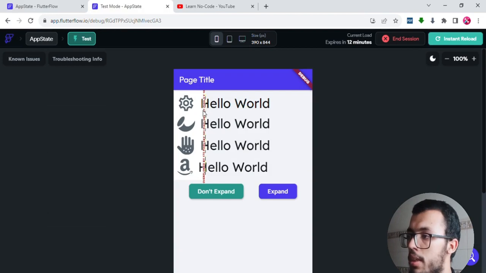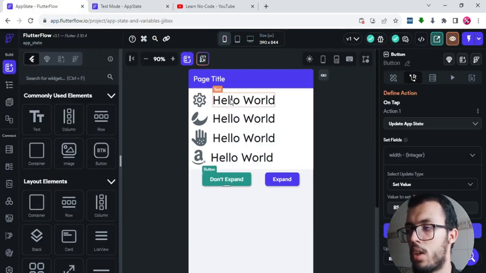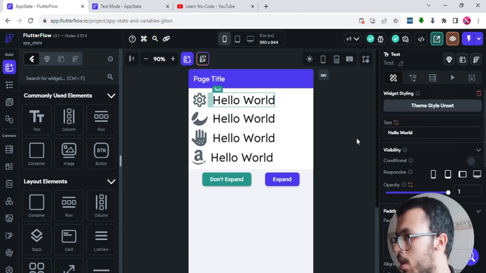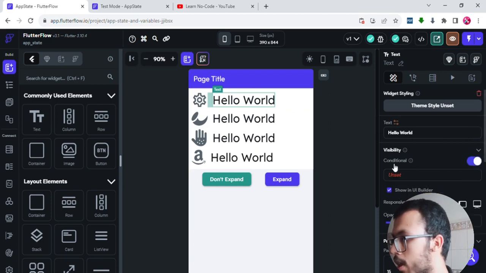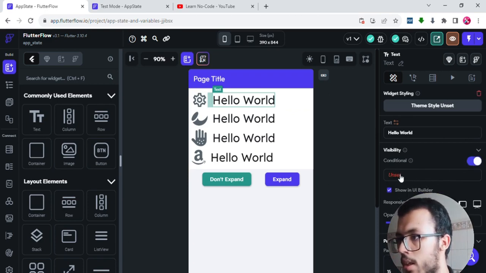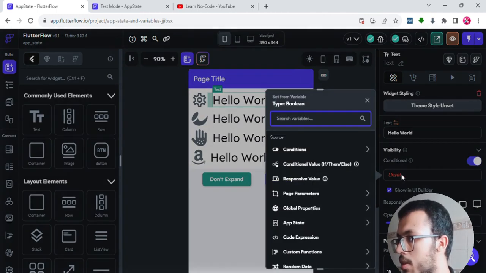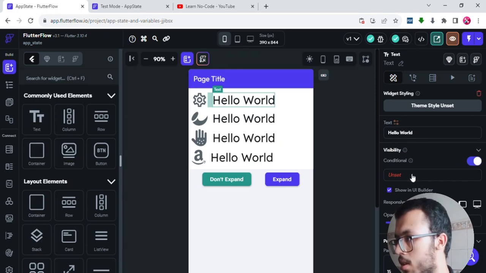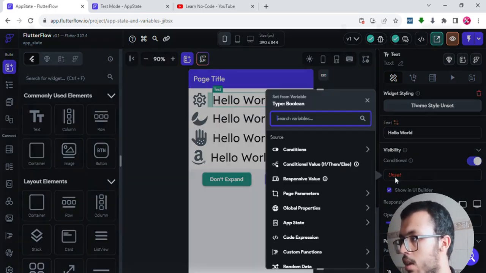If we took this container to this width, we want to hide these texts. That's what we call conditional visibility. If you want this to show up, then something must be true. So let's try that. You select that widget, go to its visibility, and turn on the conditional. If you want it to show up, then a condition must be there. That's what we mean by conditional visibility. It tells you that it is unset, there is no condition fixed on this visibility. So let's click on unset and set it.